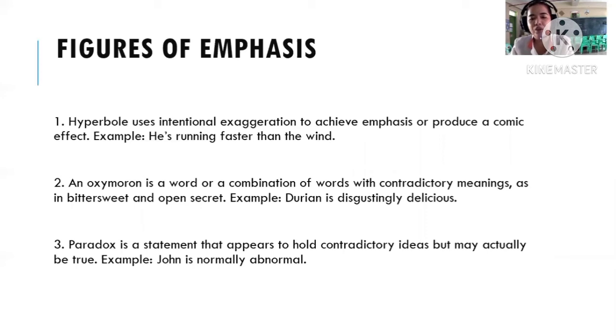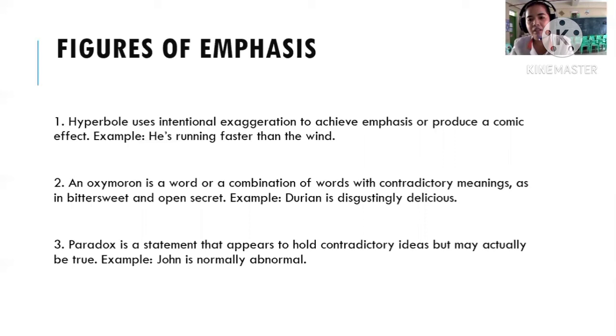Okay. Next one is oxymoron. Oxymoron is a word or a combination of words with contradictory meaning, as in bittersweet and open secret. So durian is distinguishedly delicious. I know you're very familiar with durian. Durian has a bad smell, so disgustingly delicious. So disgusting is something negative, and then delicious is positive. So contradictory meaning.